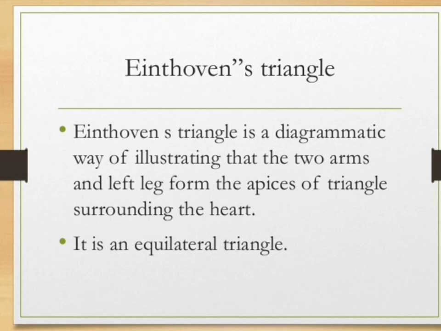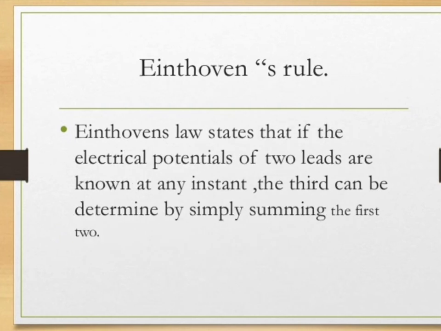Einthoven's triangle. It is a diagrammatic way of illustrating that the two arms and the left leg form the apices of a triangle surrounding the heart. It is an equilateral triangle. Einthoven's law states that if the electrical potential of two leads is known at any instant, the third can be determined by simply summing the first two.